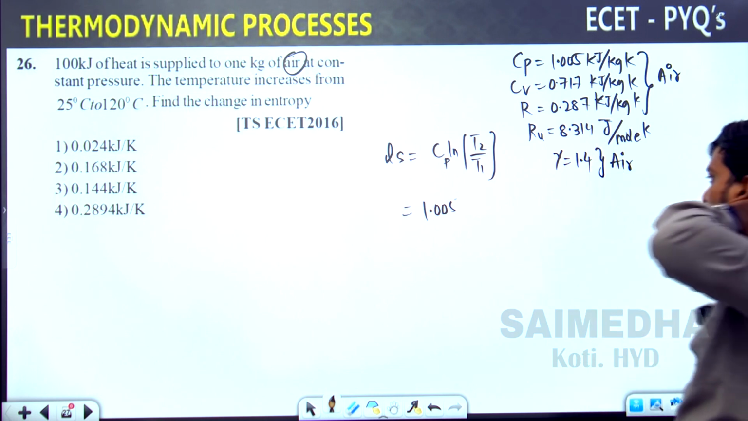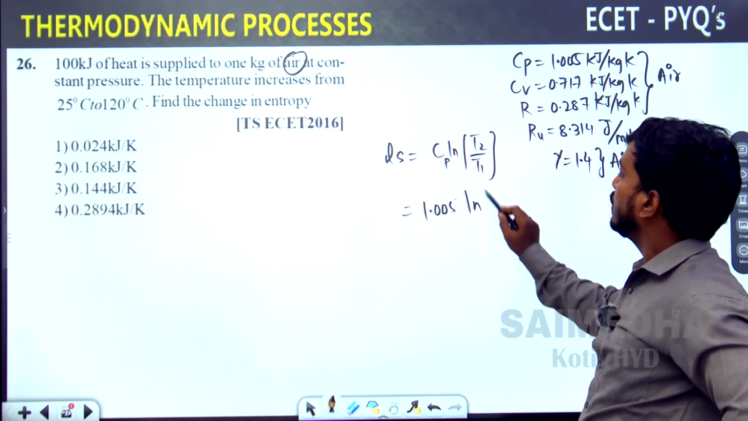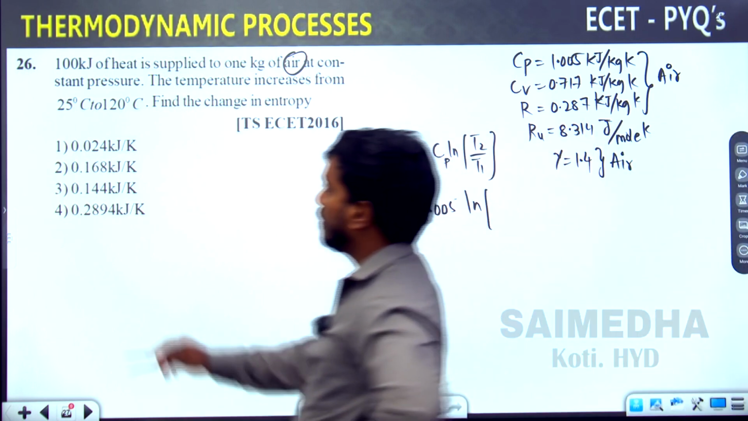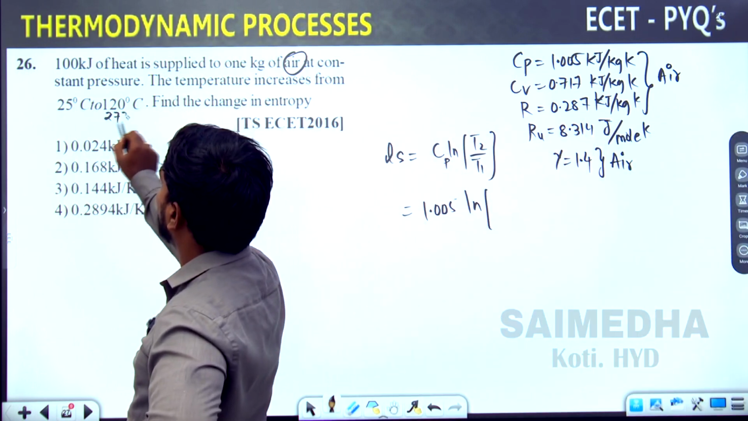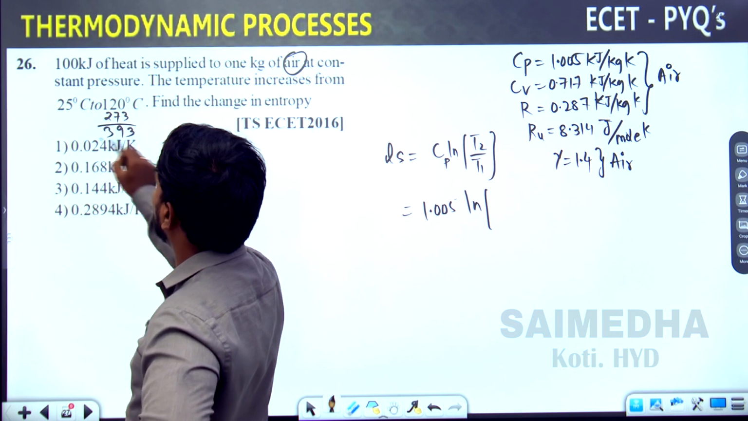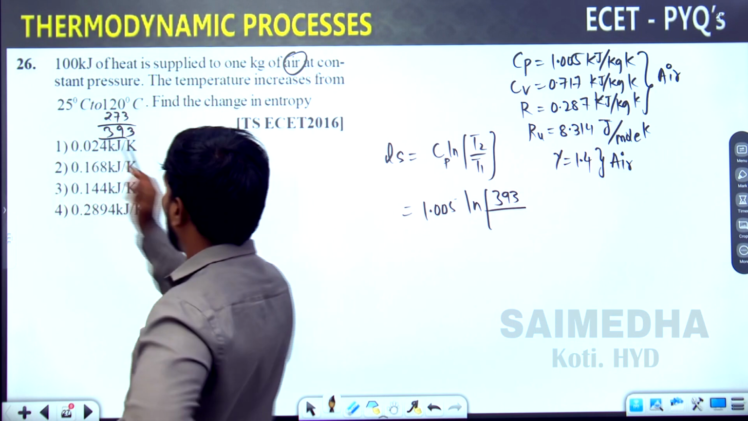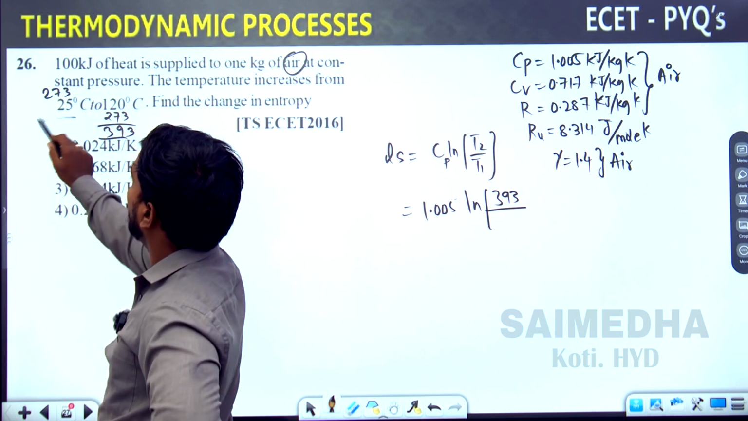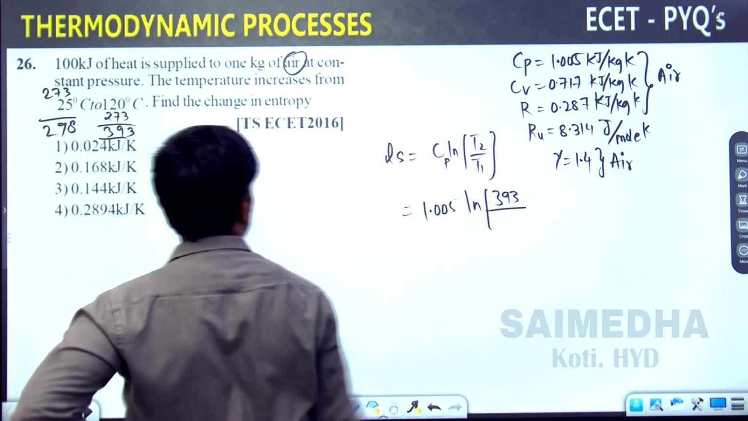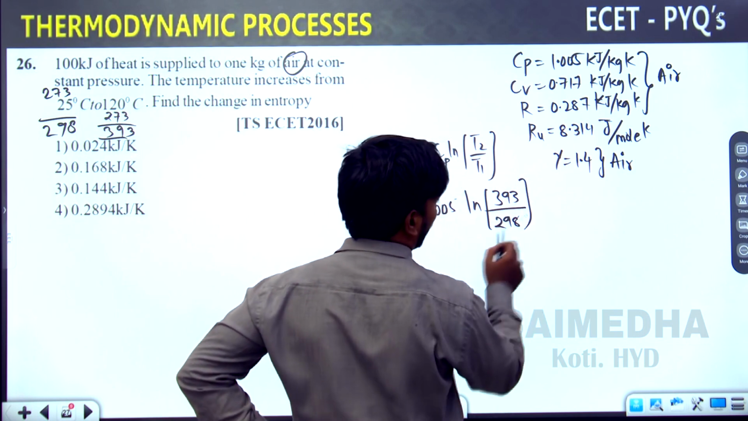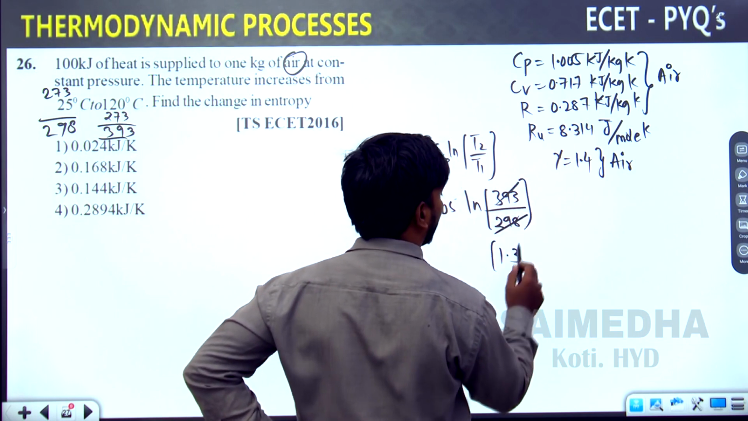Okay, here Cp log T2 by T1. What is the T2 value going to be? 120 plus 273, that is 393. 393 divided by T1. T1 value is 25 plus 273, that is 298. If you solve this value, you are going to get an answer of around 1.3.